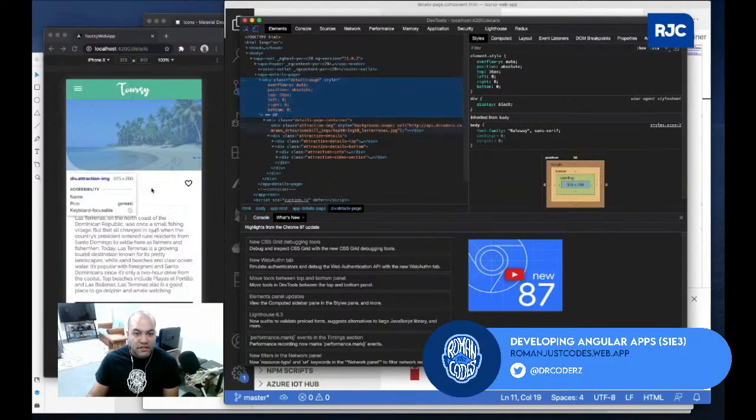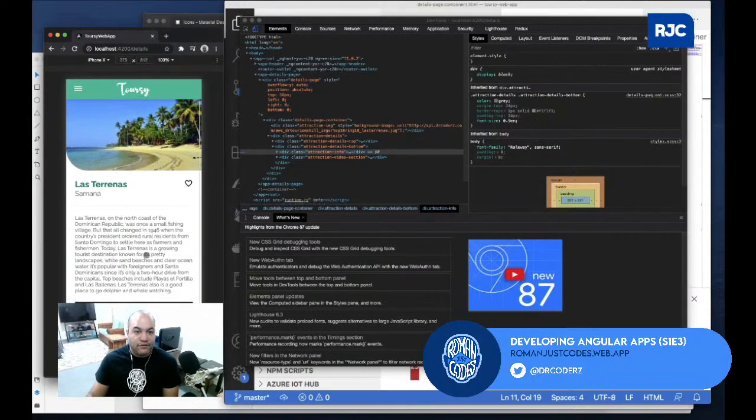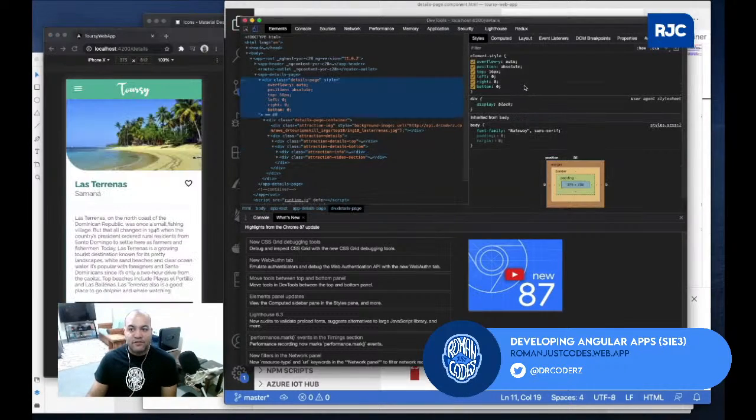I'm in the details page. There you go. And then in the details page, I do overflow auto, and then I can do this. There you go. So now the header sticks, the content just scrolls, and then it just goes right underneath it. So again, a trick is the details page.